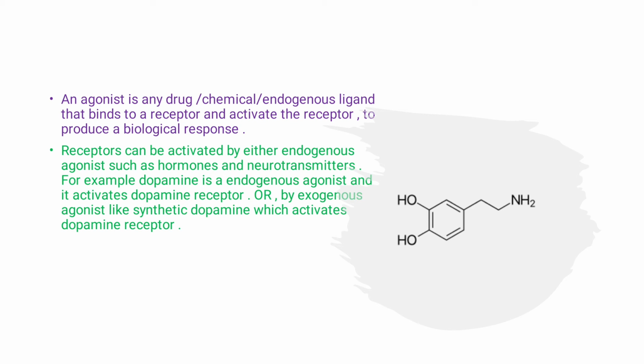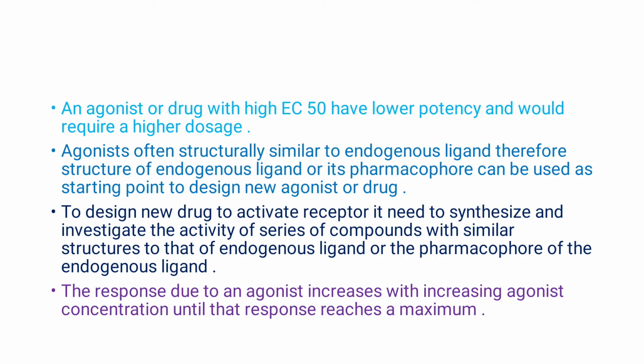So an agonist is any drug or chemical or endogenous ligand that binds to a receptor and activates the receptor to produce a biological response or physiological response. Antagonist blocks the action of agonist, while inverse agonist causes an action opposite to that of agonist. Here we study agonist in detail, and antagonist and inverse agonist we will study in the next lecture.